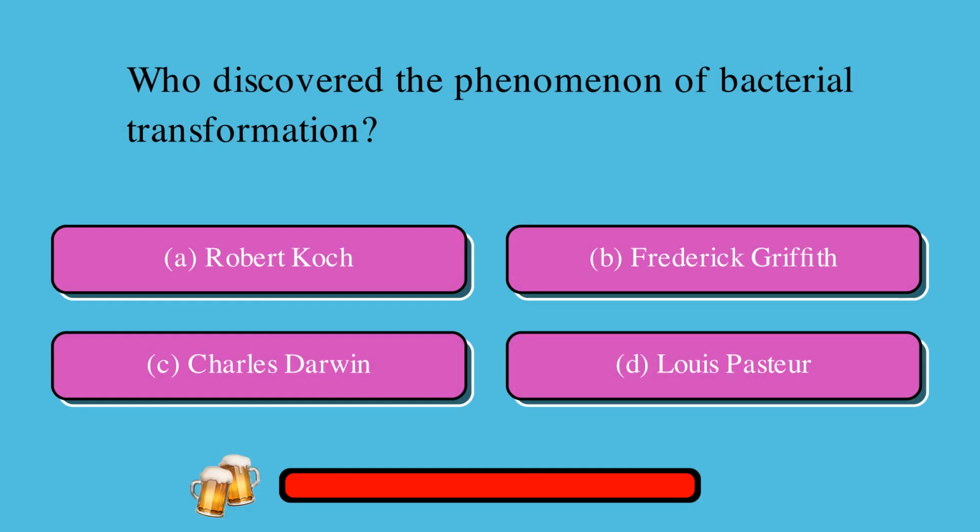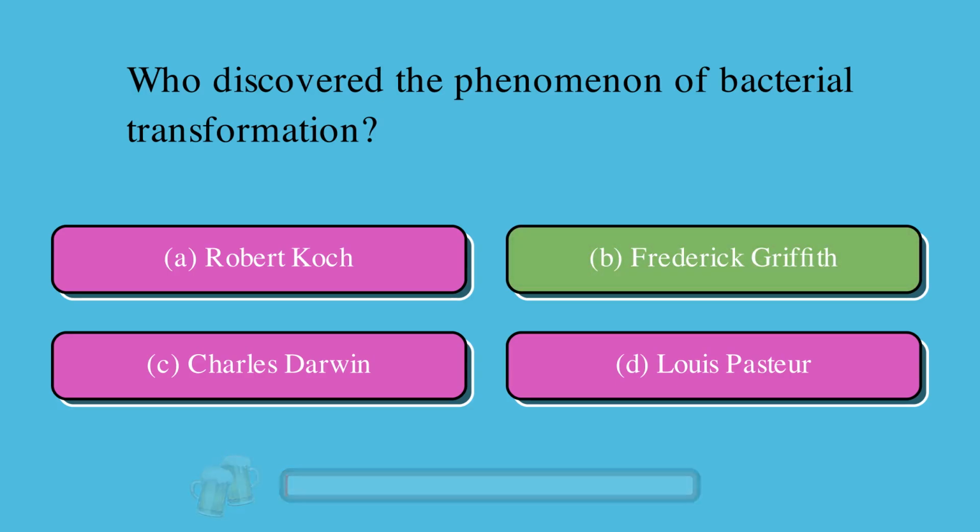Which letter represents the possible solution? Who discovered the phenomenon of bacterial transformation? A. Robert Koch, or B. Frederick Griffith, or C. Charles Darwin, or D. Louis Pasteur? The correct answer is B. Frederick Griffith.